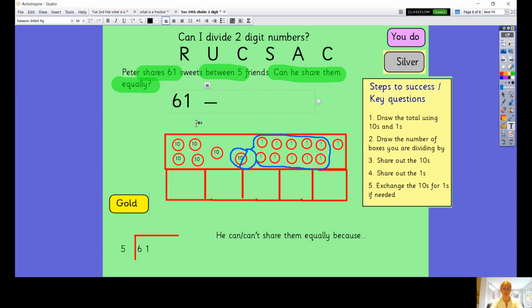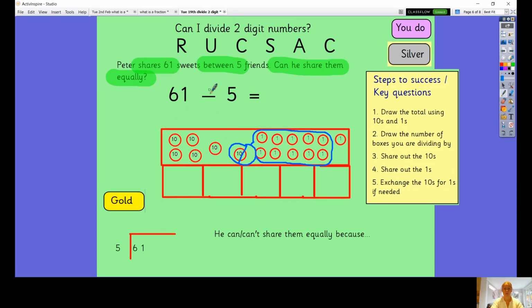So we know we're going to need to do 61 divided by 5 equals. Okay, so that's what I've got down here. I had 6 tens and 1 one for 61. So I start sharing those out into 5 groups.